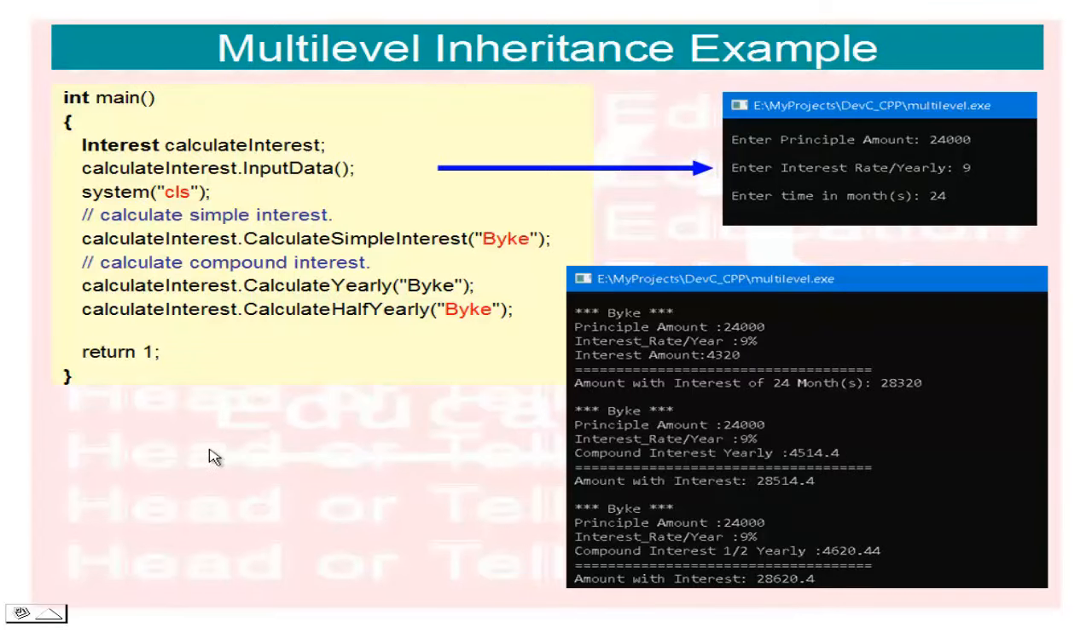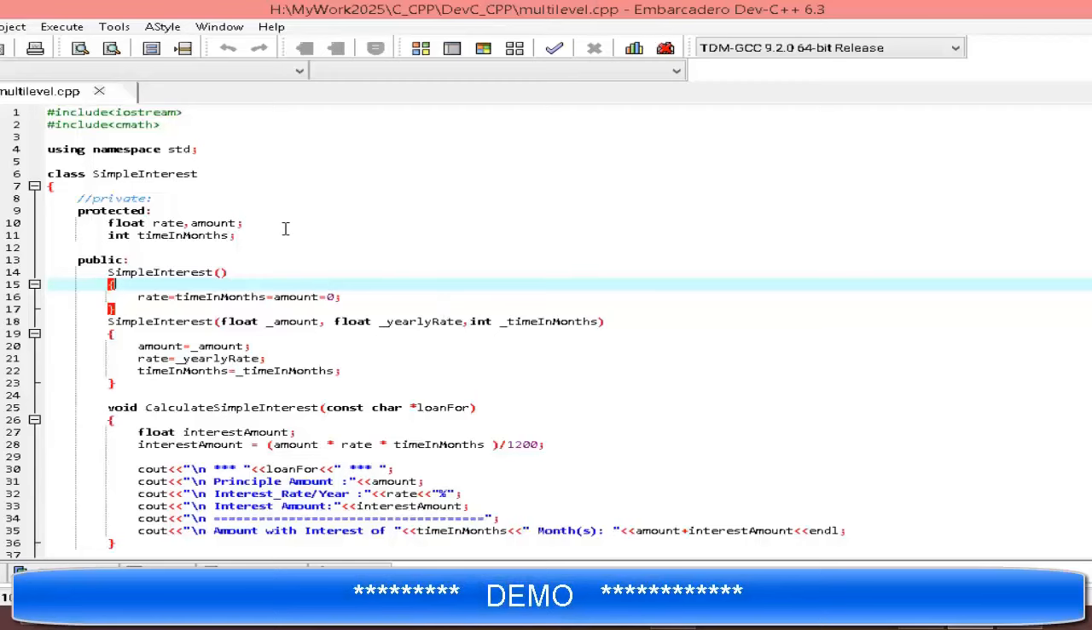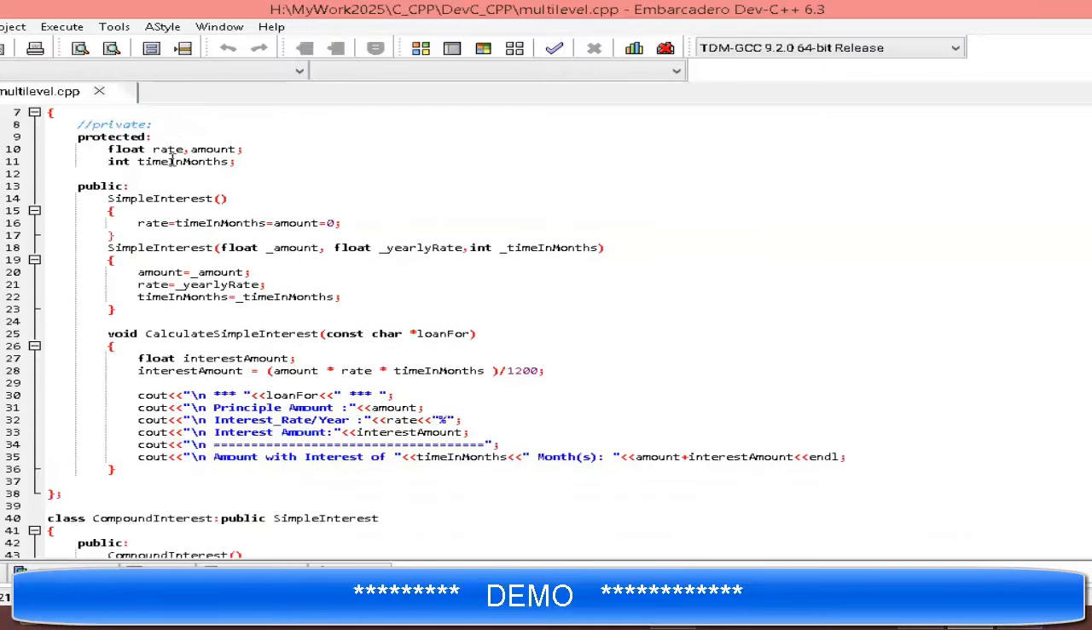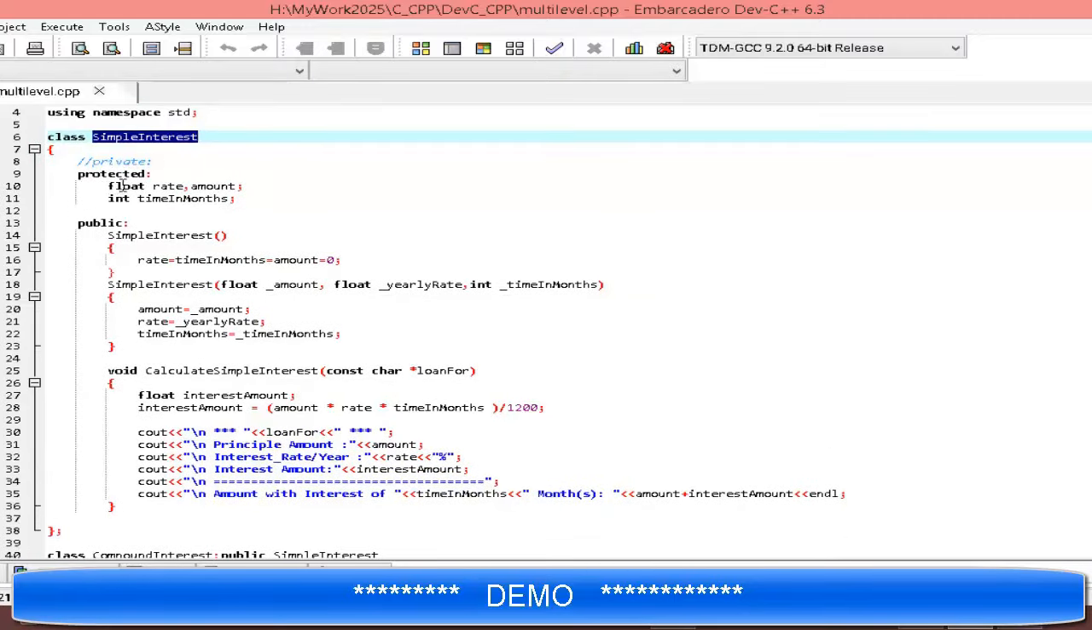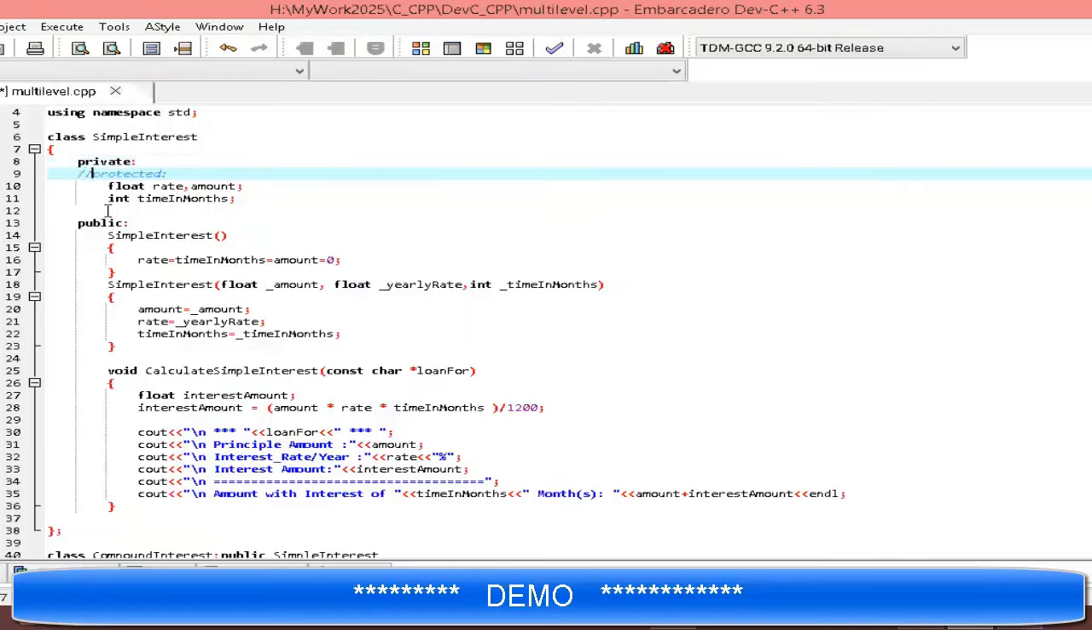Now we check the demo of this program. So this is our code which I mentioned already in the slide. The header file is included, using namespace. This is our base class, first the simple interest class. Here I have created protected and public. I can show you the effect of the private access specifier. So I uncommented private and commented protected. Now I save the program and compile.